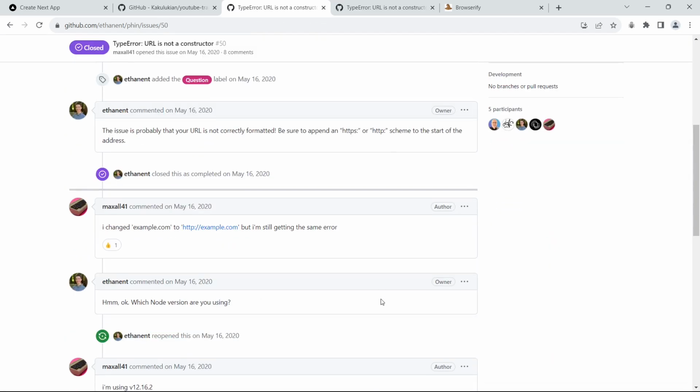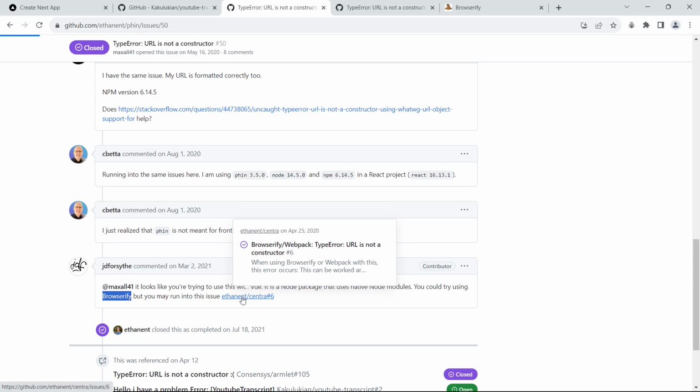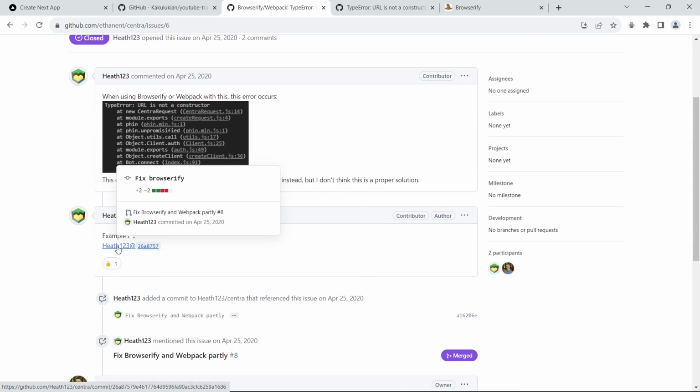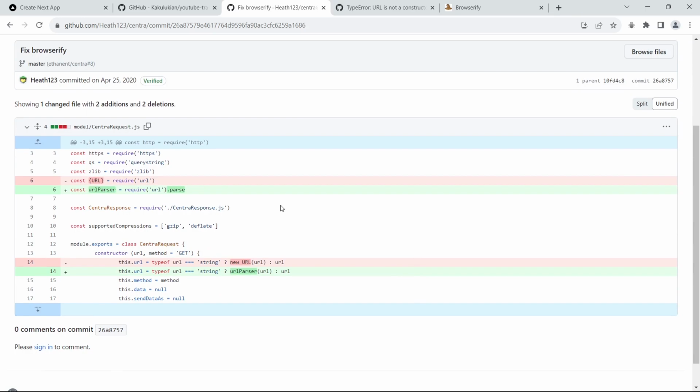And if we scroll down a bit, see one of the users mentions that it is not meant to be used for front end because it has been created for the Node environment. Another user adds onto that information saying that it is a Node package and uses the native Node modules. Other key information provided here is with the browser file, like the error mentioned in the prior issue, and it seems like it's pointing to the same central issue here. And if we scroll down, this user has actually posted a fix for the browser file issue. So if we go here, he suggested a couple of code changes.